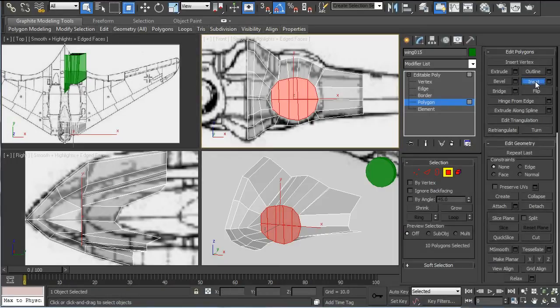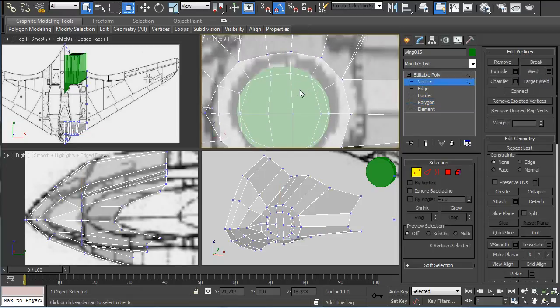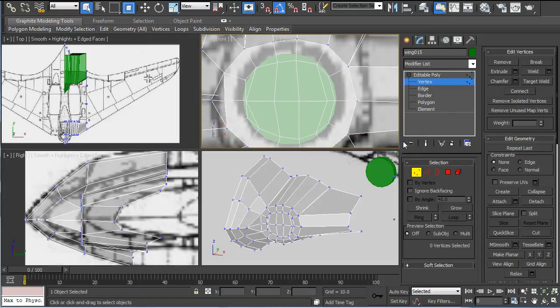Let's start shaping the front of the engine. In polygon mode, inset, and we'll try to make that the inner inlet. Use the cylinder in the background, and that makes it easy to make a nice round shape.